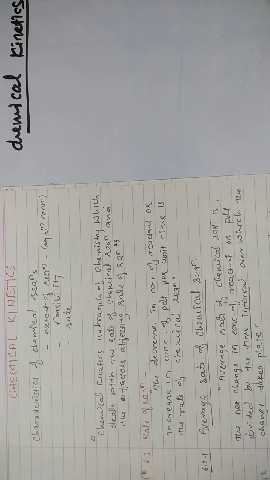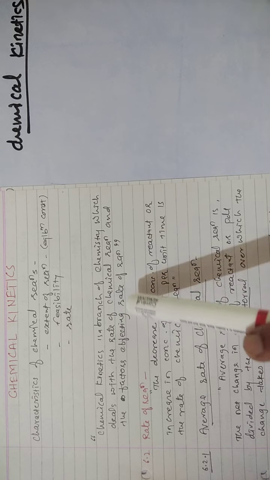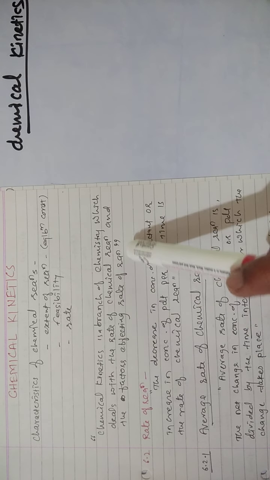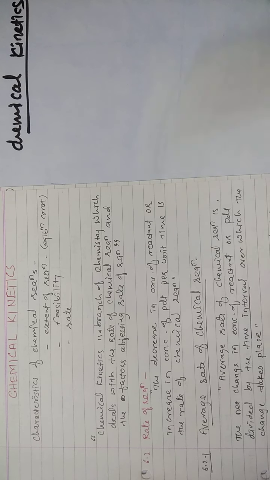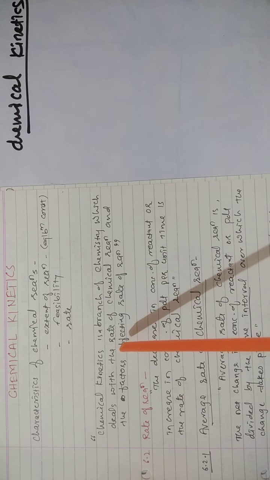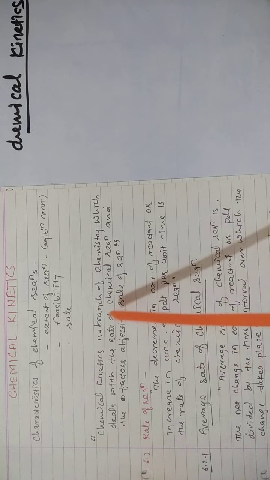Now what is chemical kinetics? Chemical kinetics is a branch of chemistry which deals with the rate of chemical reaction and the factors affecting the rate of a chemical reaction.